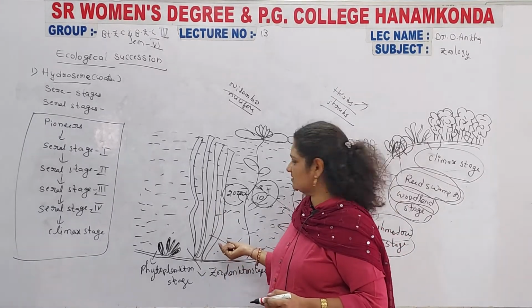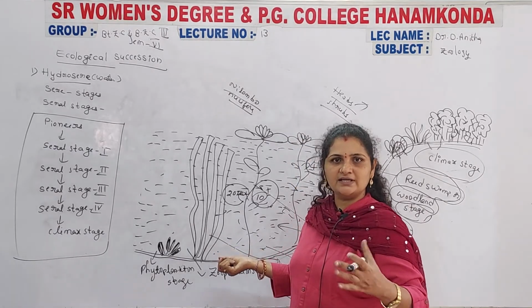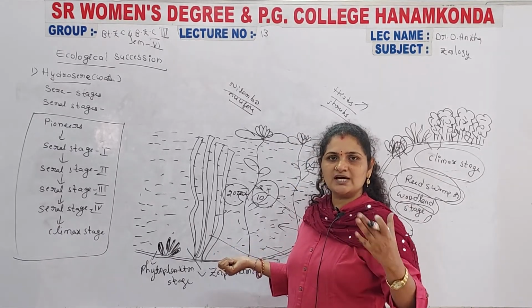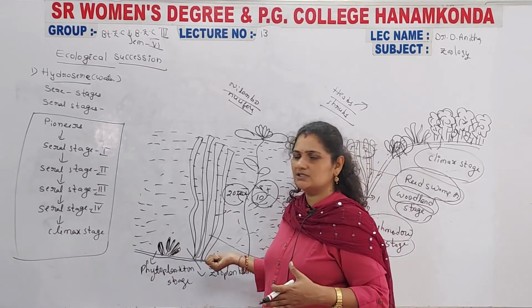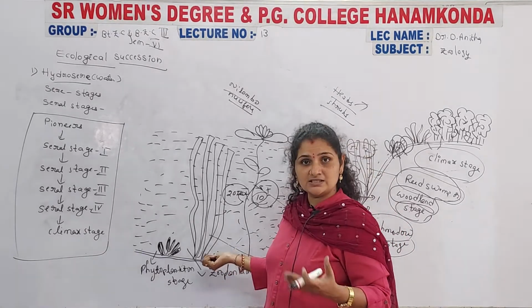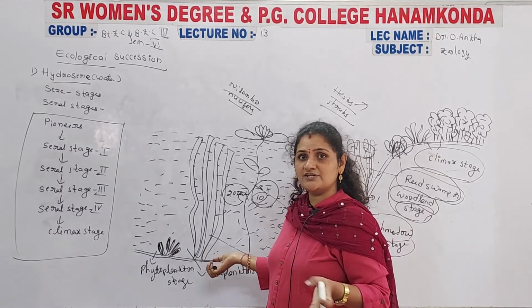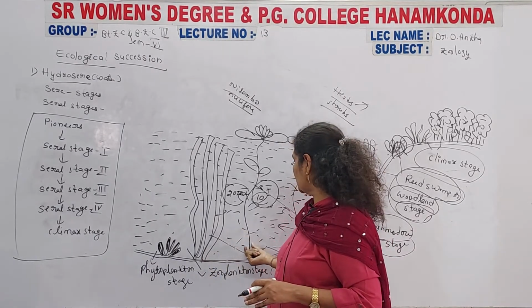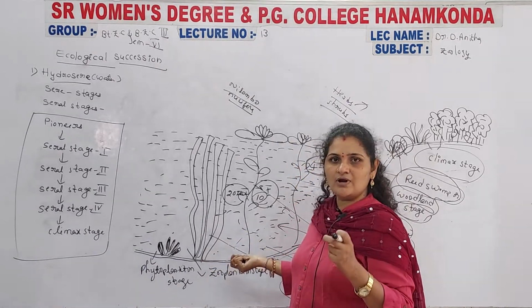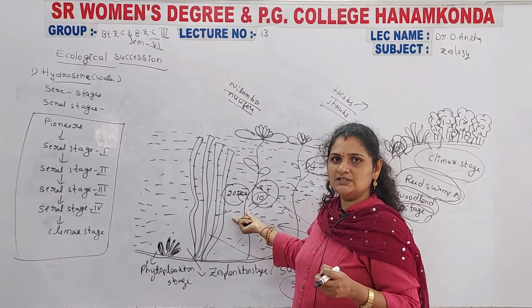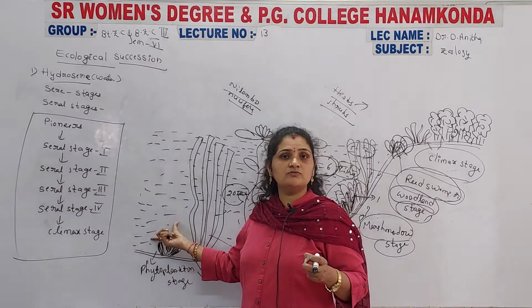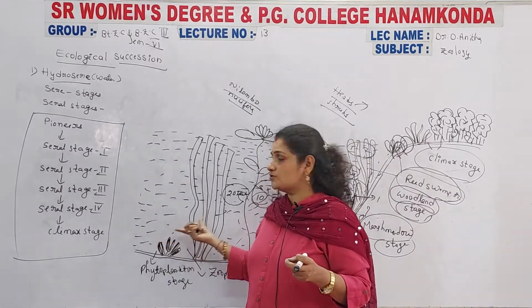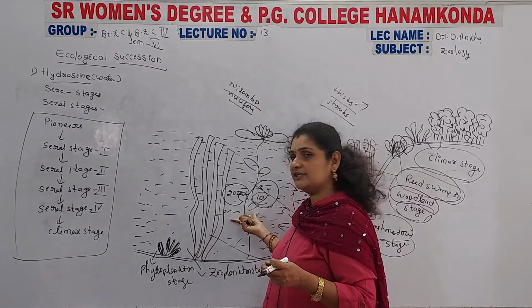Those submerged plants also accommodate other organisms, like salamanders and other organisms formed here. The larval stages of some other organisms are also formed here, and crustaceans are formed here. The water level is very deep here. For the first formation of the phytoplankton stage, the depth of the water is up to 40 to 50 feet. That gradually decreases to 20 feet.